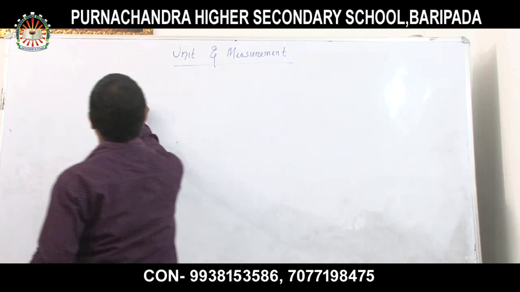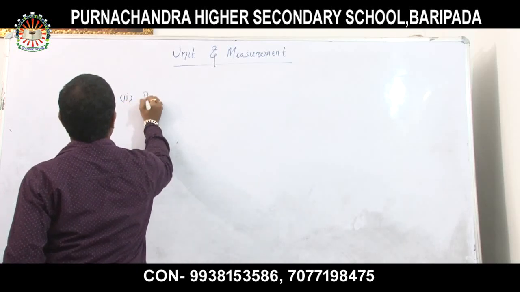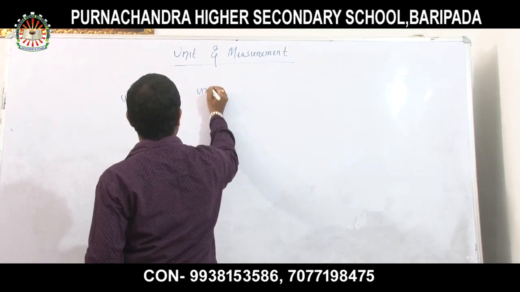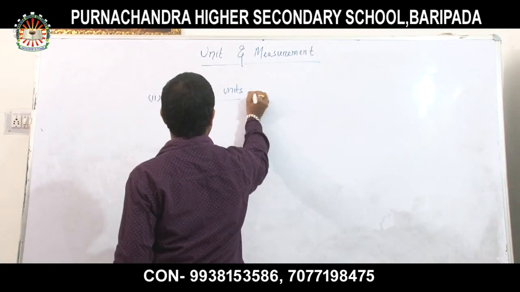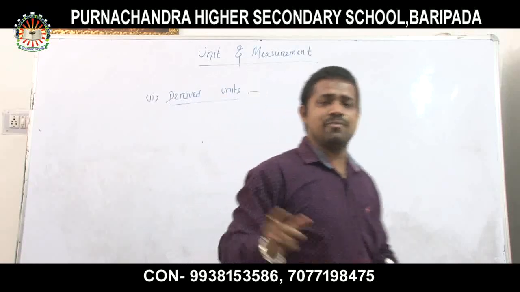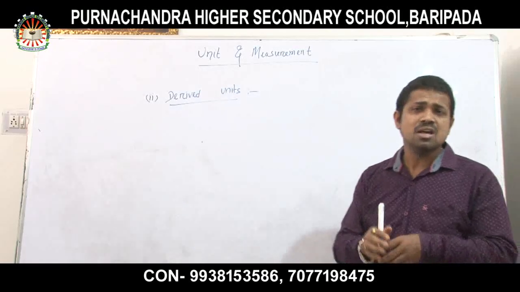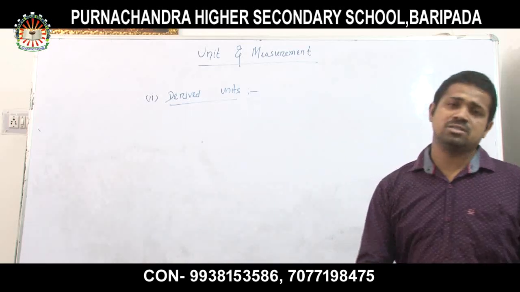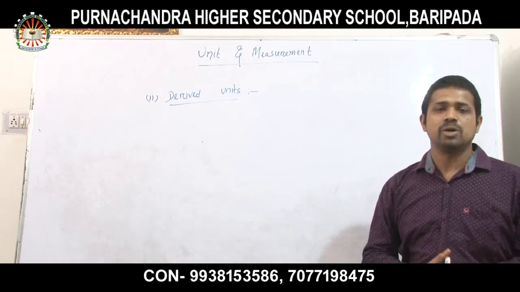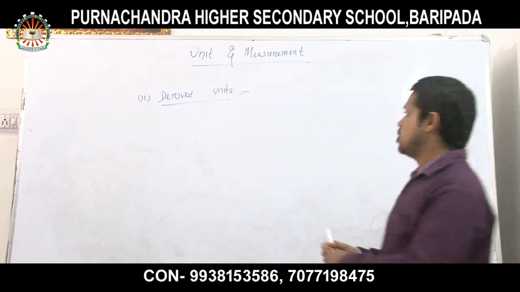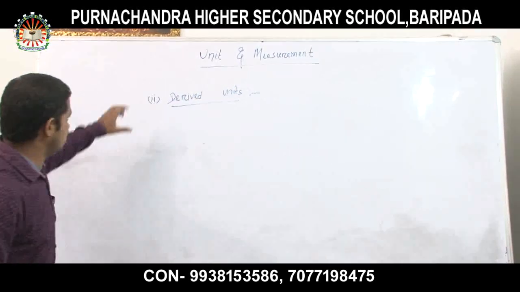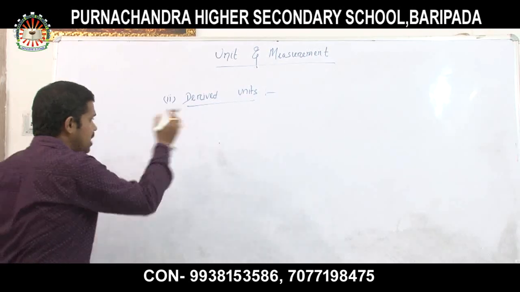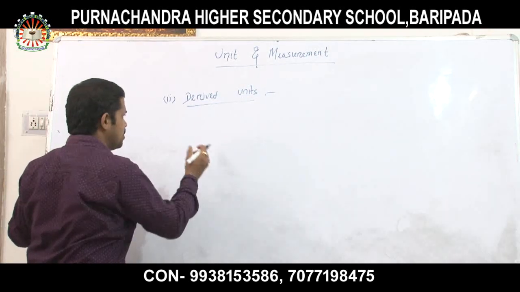Okay, the second type is your derived units. As the name suggests, derived units are the units which are derived from the fundamental units. Very simple. So these derived units are derived from the fundamental units. Let's take a very simple example.